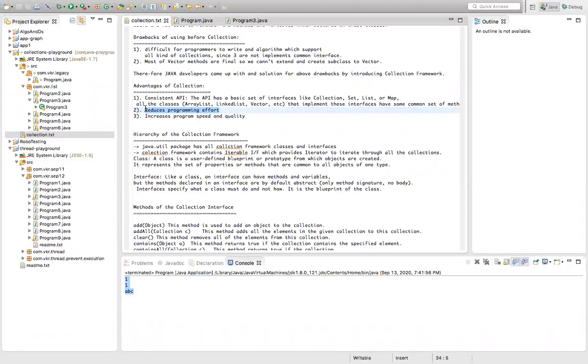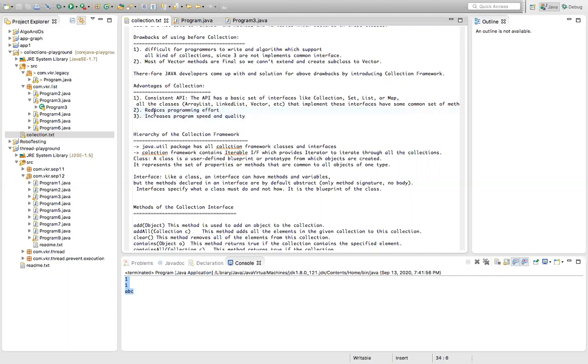They already developed the collection framework classes. We have to use the classes. No need to write algorithms manually. So it reduces programming effort. If you want to sort the elements inside the collection, we have a sort function. If you want to search the elements, we have a search method in the collection framework.